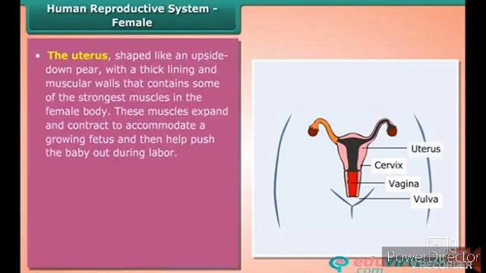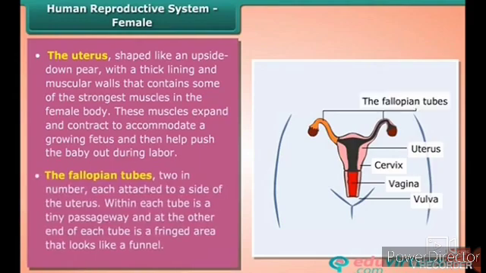The uterus, shaped like an upside down pear, with a thick lining and muscular walls, contains some of the strongest muscles in the female body. These muscles expand and contract to accommodate a growing fetus and then help push the baby out during labor.